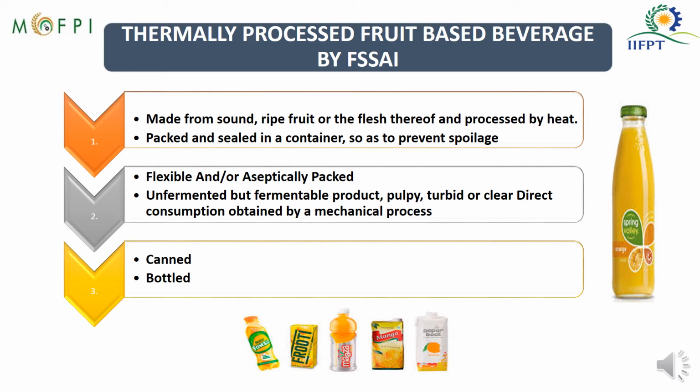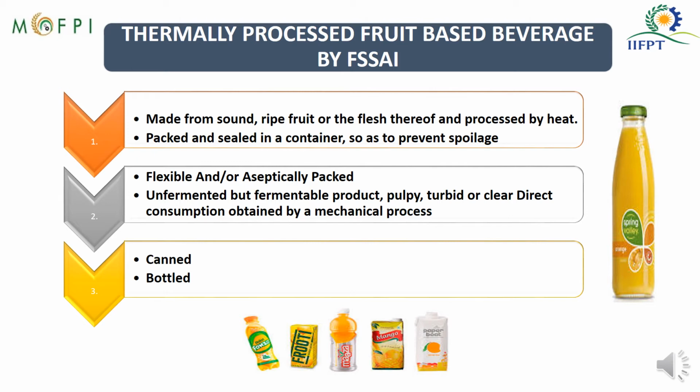They need to be packed and sealed in a container so as to prevent their spoilage. They can be packed in flexible packaging or they can be aseptically packed. The fruit juices or beverages may not be fermented, they can be unfermented, but they will contain fermentable sugar in them.